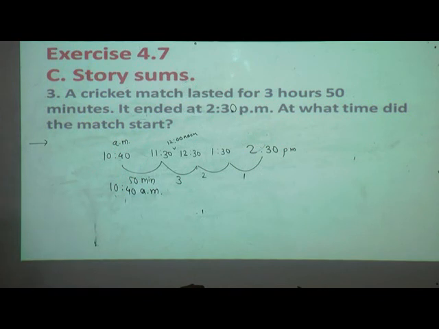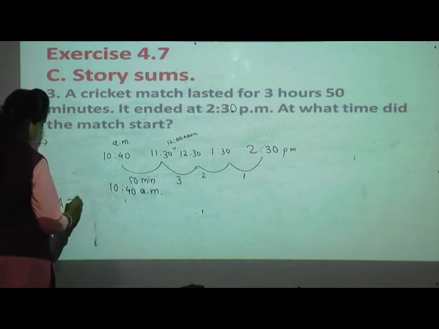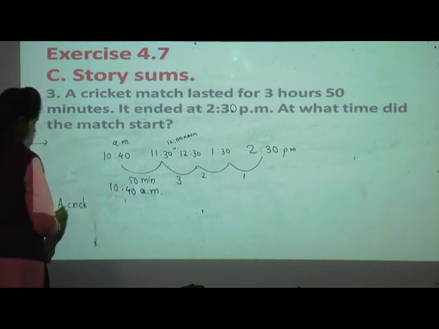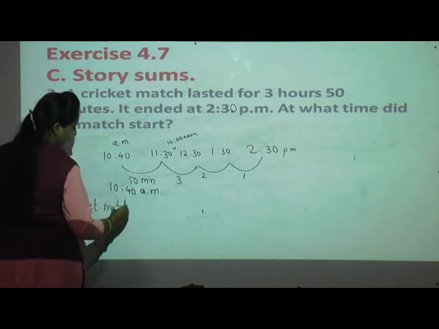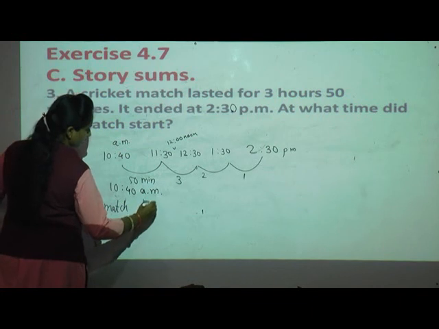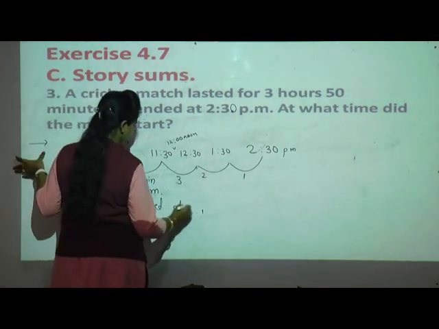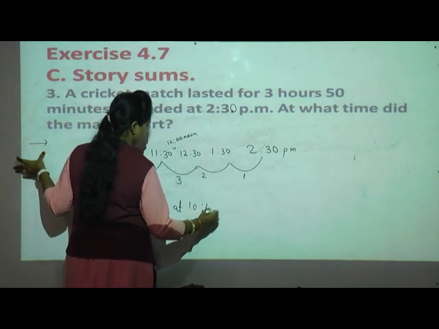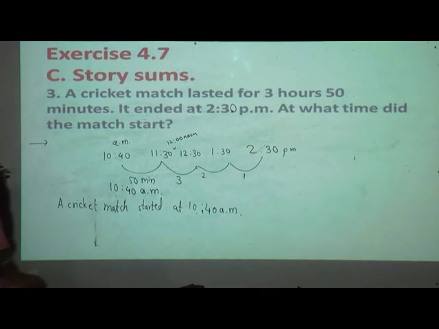At what time did the match start? A cricket match starts at 10:40 a.m. Clear? Yes? Is that clear, students?